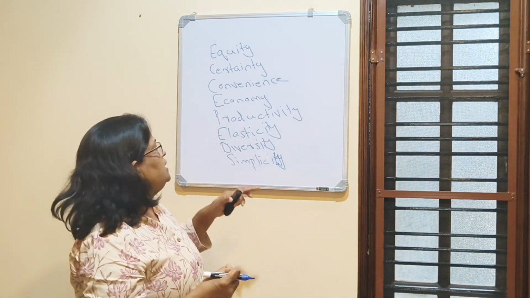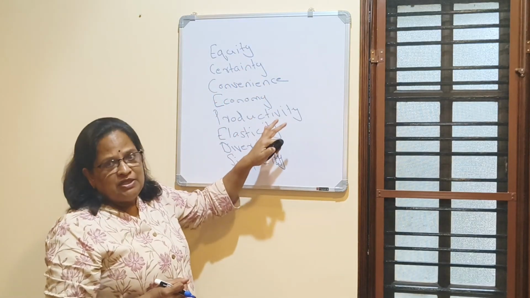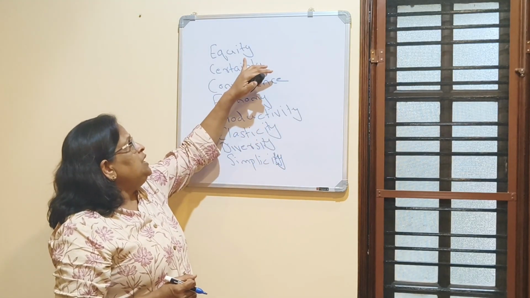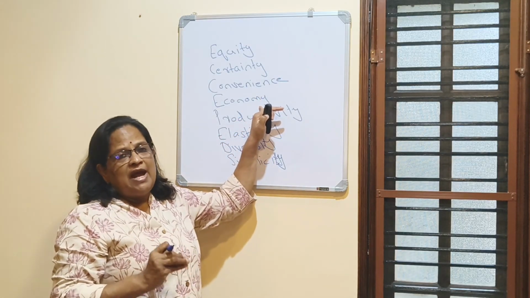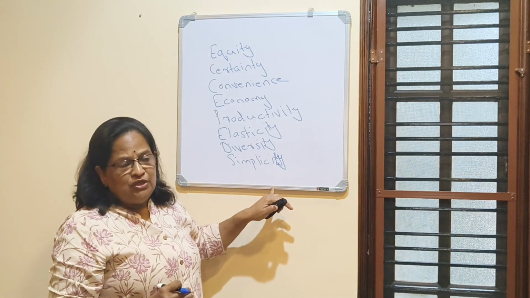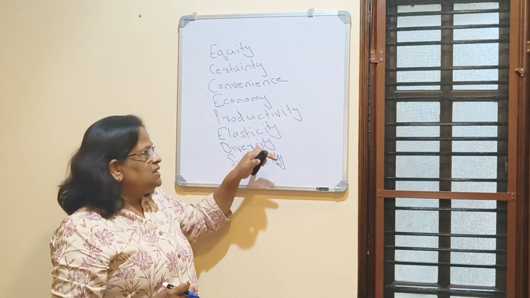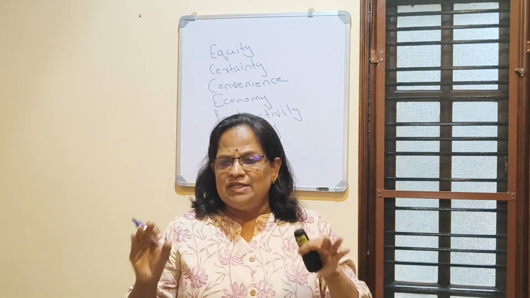So the 8 canons, if you see, the first 4 were introduced by Adam Smith. Later, the other 4 canons were also introduced. One is equity, certainty, convenience and economy. Professor Adam Smith mentioned this in 1776. Later, 4 more canons were introduced, that is productivity, elasticity, diversity and simplicity. Now, I can give you a summary table.